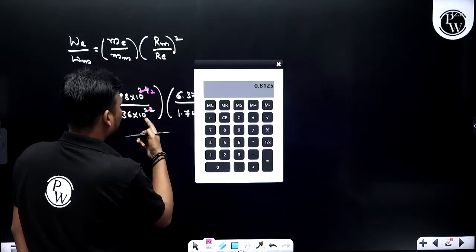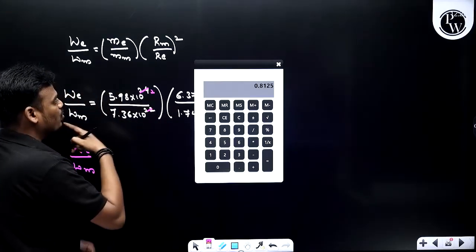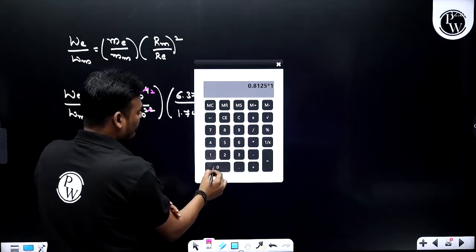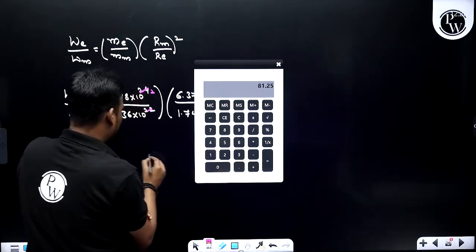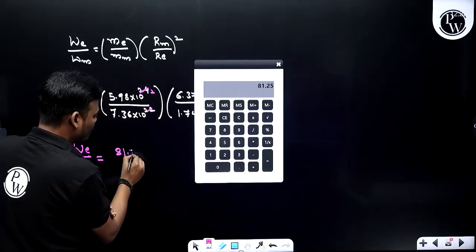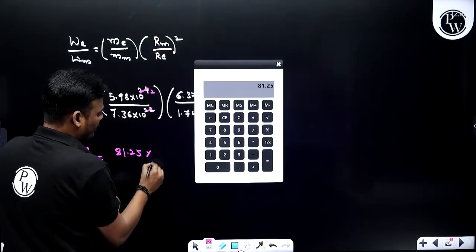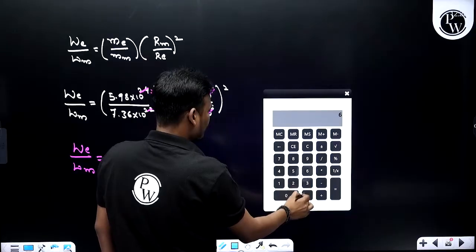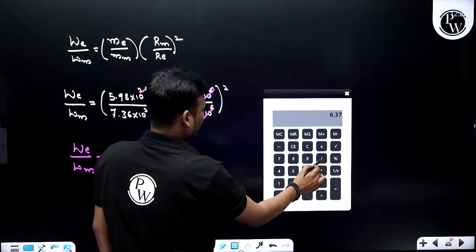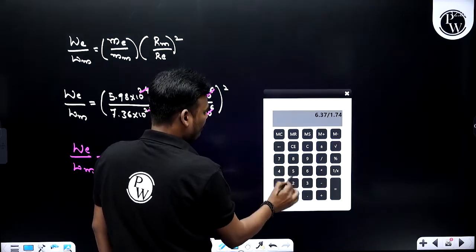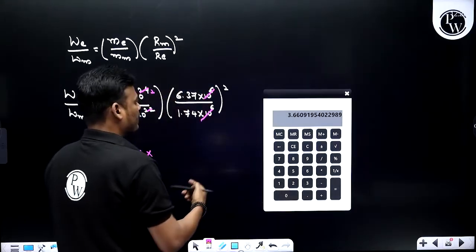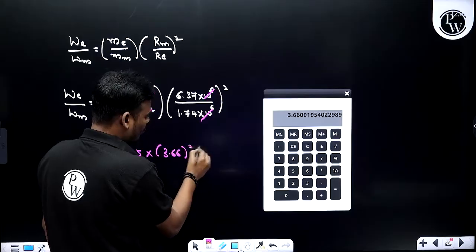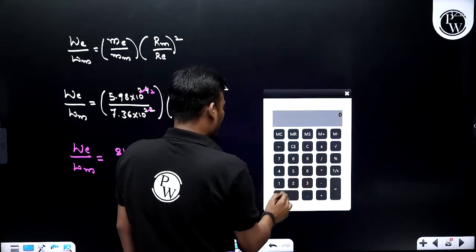That is 0.8125, and 10 power 2 is left out, so 100 into 0.8125 is 81.25, into this one. So 6.37 divided by 1.74 is 3.66, whole squared.